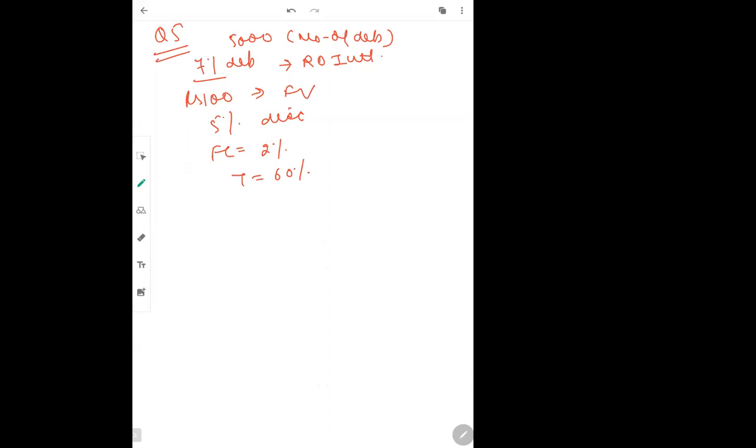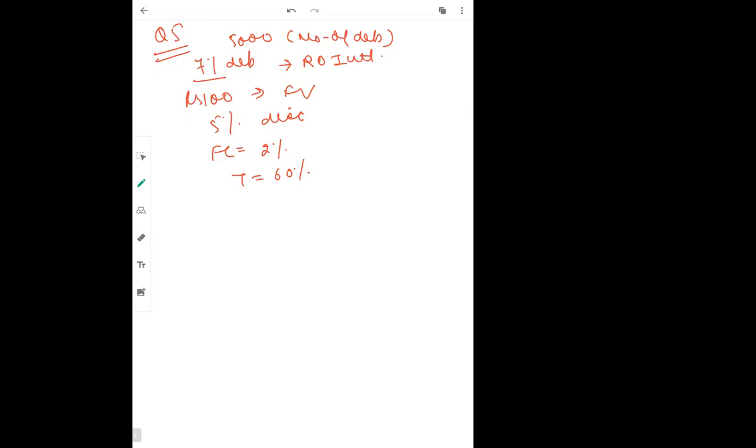Now guys, the question can be in any manner. Maybe the question is like question number 5th. They have not given you whether it is redeemable debenture or irredeemable debenture. You guys have to find out. Now in this question there is no life given. N दिया ही नहीं है, 10 years, 5 years, 12 years, like it was given for all the questions which we have done till now. So life is not given here. Now, whenever life is not given, it means it is irredeemable debenture.